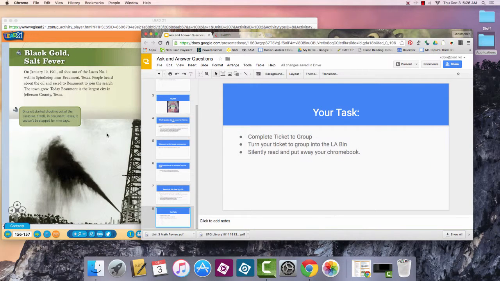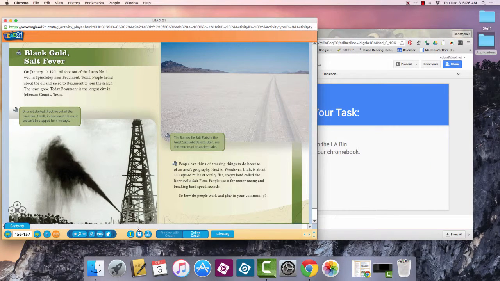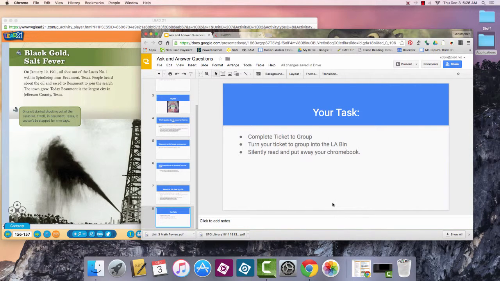So third grade, what you're going to do now is you're going to read page 157 on your own. There's 2 questions that I want you to complete on your ticket to group. When you're done with that, turn that into a language arts bit. Then you can silently read and put away your Chromebook.